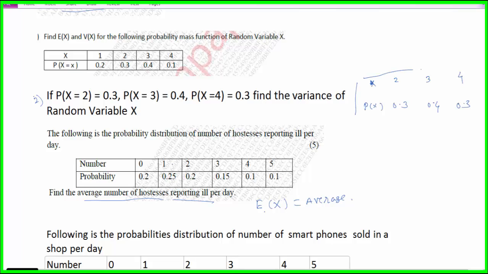This is a table from the given information. So from this table you can calculate the variance as we have seen in the previous lecture. Also in this problem you have to find the expectation of X and the variance of X using the same formula. Hope you understood, students.